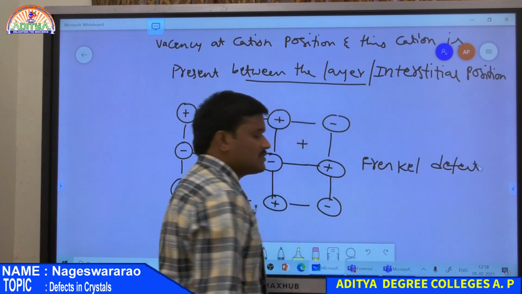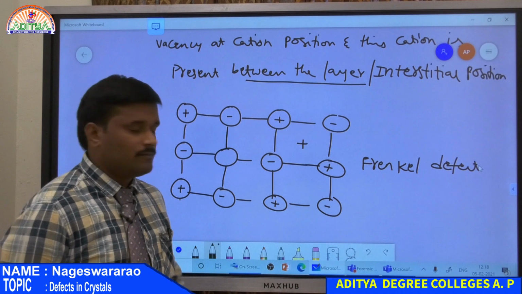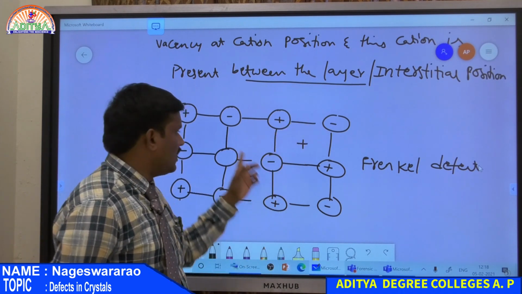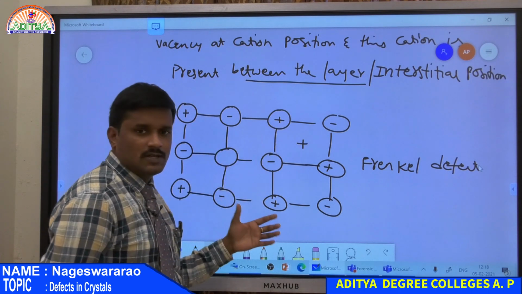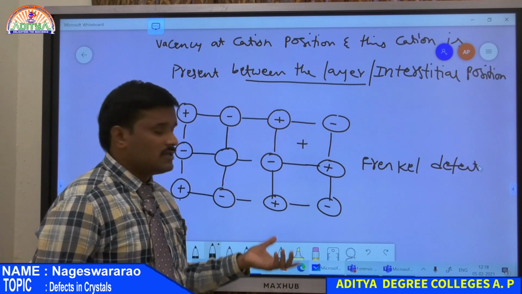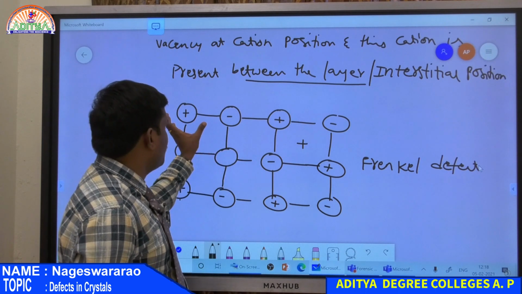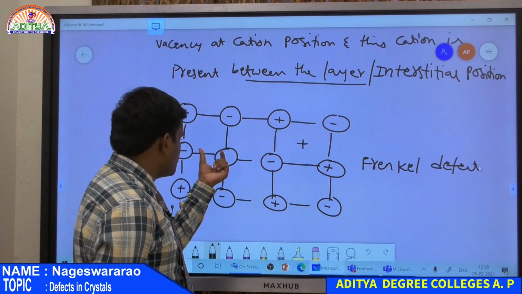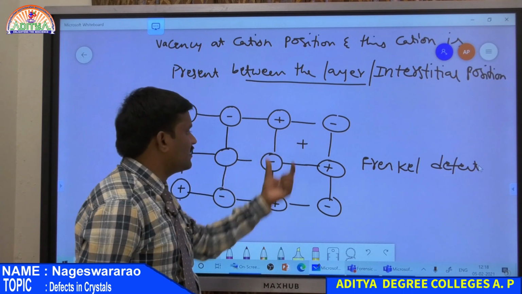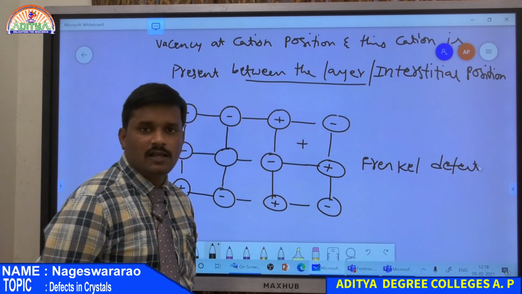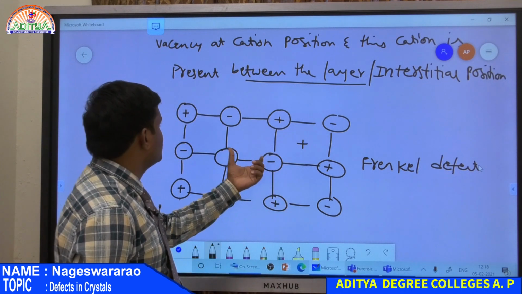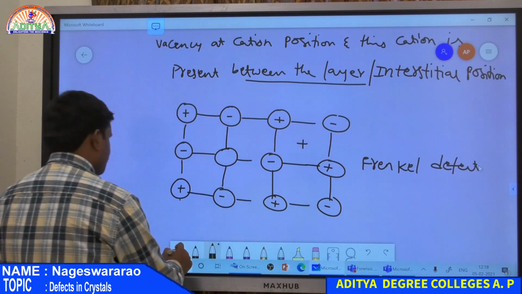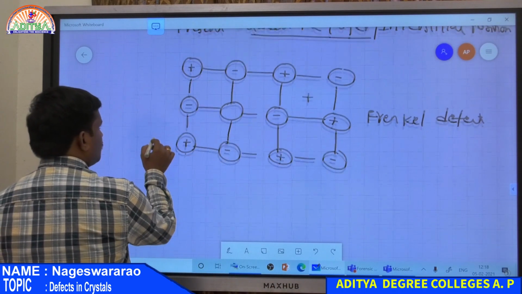So here there is no missing of cations, because the missing cation is present between the layers. So all cations followed by all anions. So there is a charge balance. So there is no change in the number of cations as well as the number of anions. One cationic position is vacant, but this cation is present at the interstitial position. Then this type of defect is nothing but a Frenkel defect. Now, the characteristics. What are the characteristics of Frenkel defect?